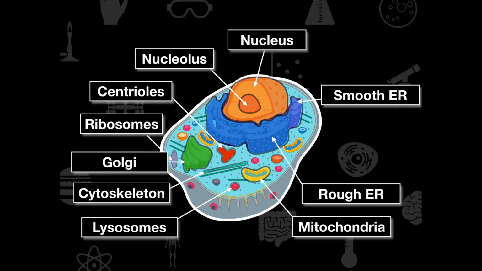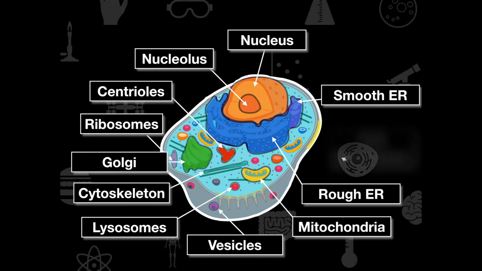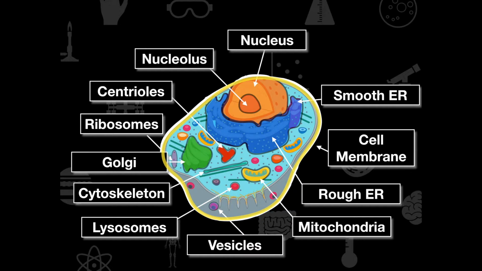We also have lysosomes, which can degrade all of the worn out parts in the cell. It can also digest things if it's a white blood cell consuming bacteria or viruses. Here we have vesicles, and the vesicles are really important storage units. We have on the outside the cell membrane. And remember, cells have to regulate themselves.